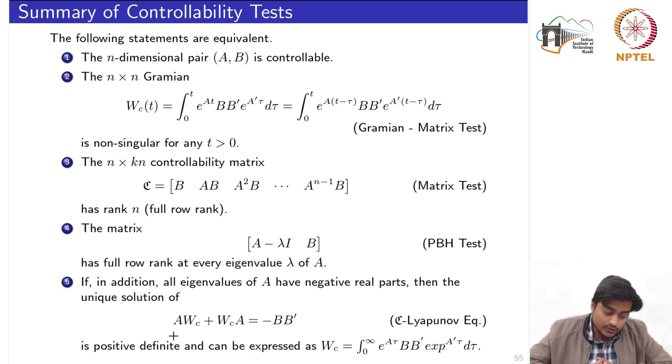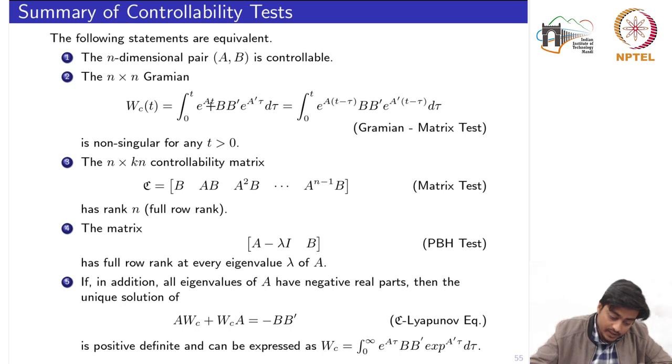So now the controllability tests are finished. This is just a summary of all the controllability tests we have studied. That the following statements are equivalent. The n-dimensional pair AB is controllable, which is equivalent to saying that the square matrix WC, which we have defined as the Gramian, which can take either this form or this form.